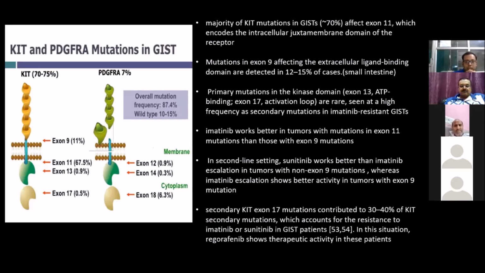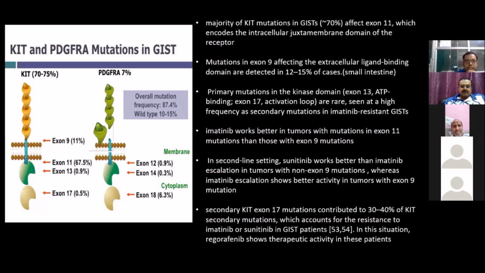Imatinib works better in tumors with mutation in exon 11, and for exon 9, imatinib escalation shows better activity. Apart from that, in the second line setting, when imatinib is resistant, sunitinib is better. Whereas secondary KIT exon 17 mutation contributes up to 40% of secondary mutations, which account for resistance to imatinib or sunitinib in GIST patients. And in this situation, regorafenib, which is the third line of therapy, shows therapeutic activity. I will come to the details of this targeted therapy later on.